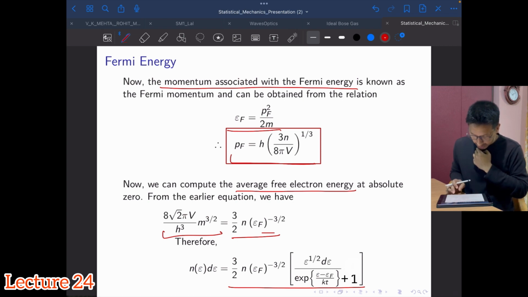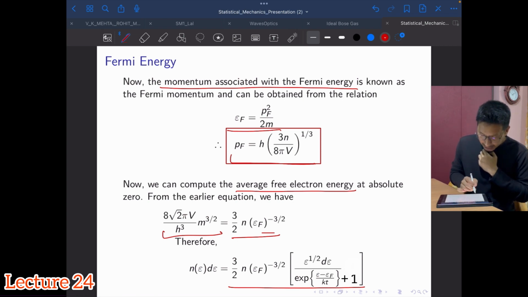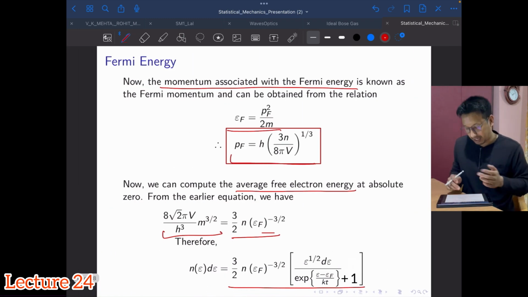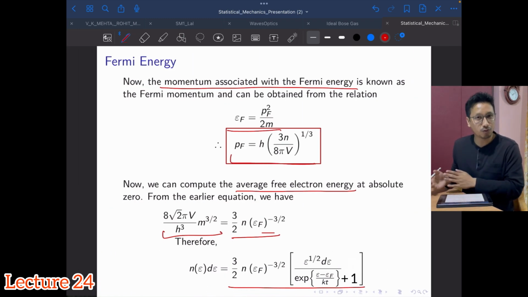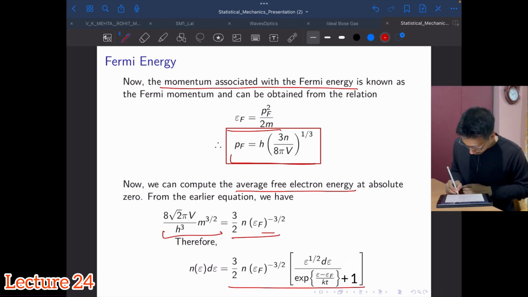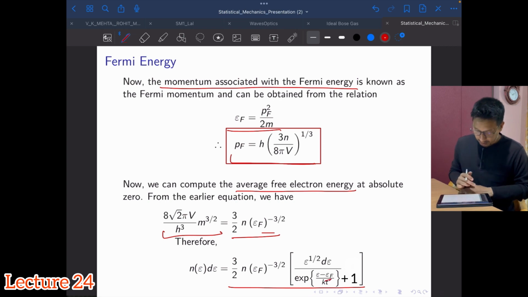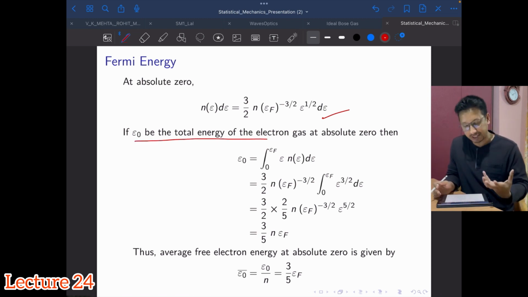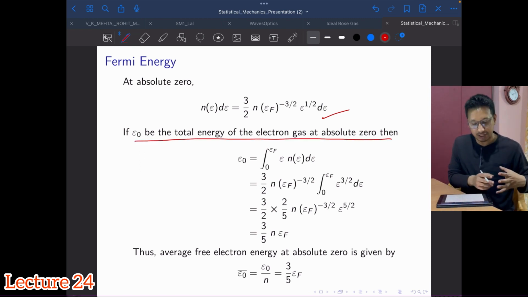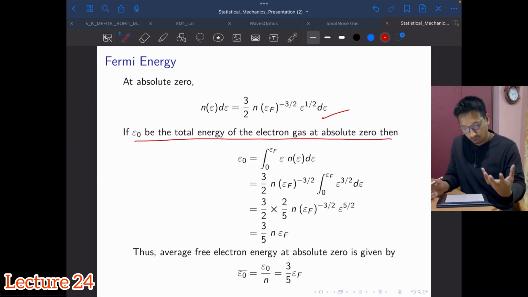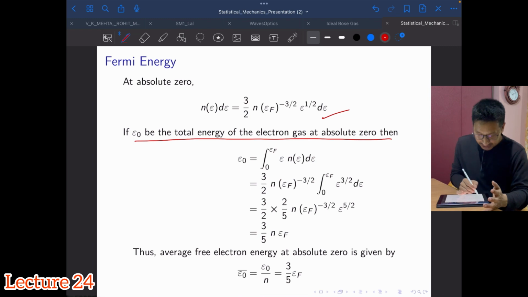Okay, so now at absolute 0, I know that again E is EF. You will see this term will become 1 automatically. This should have been capital T. So I will have this, and then let E naught be the total energy of the electron gas at absolute 0. I have N number of electrons in the system, and the total energy of the system is, let's say, E naught.